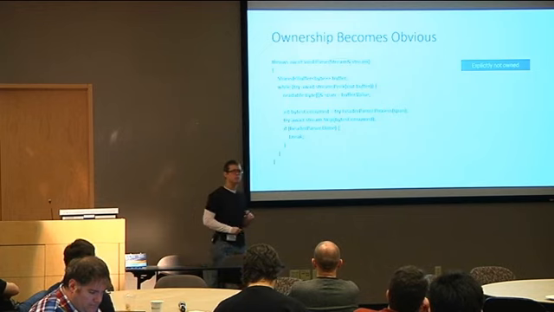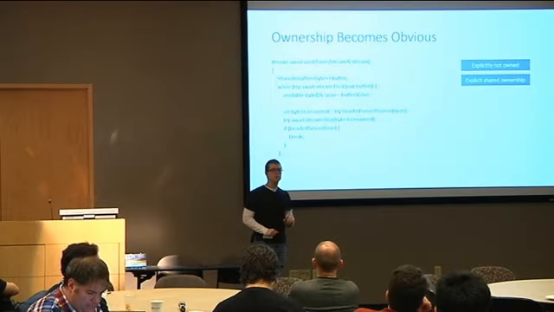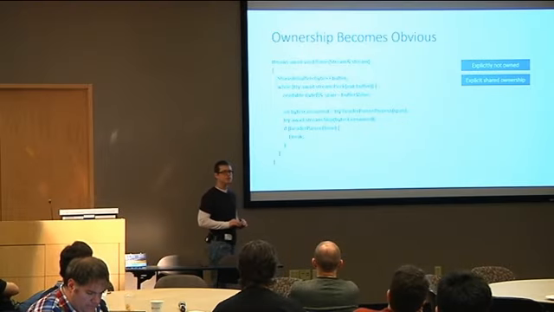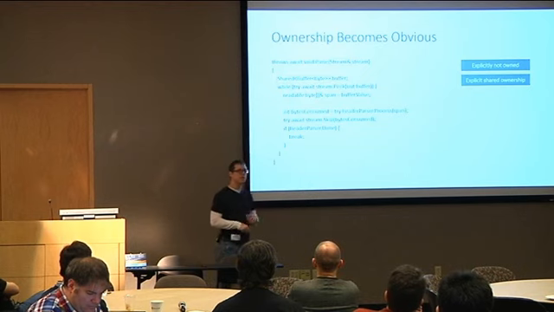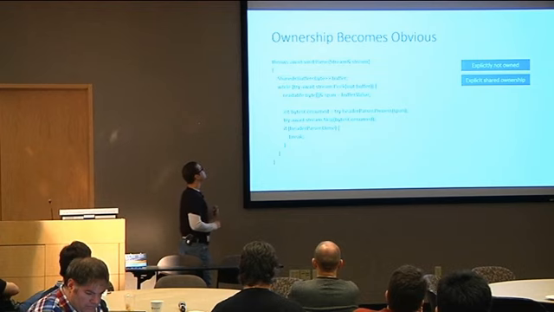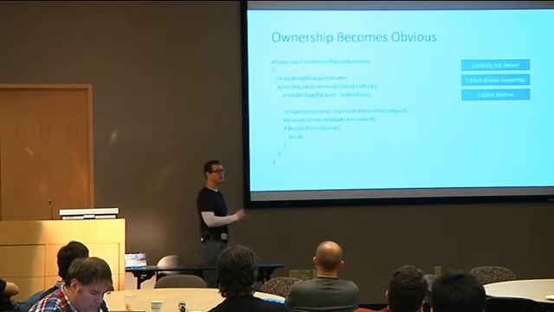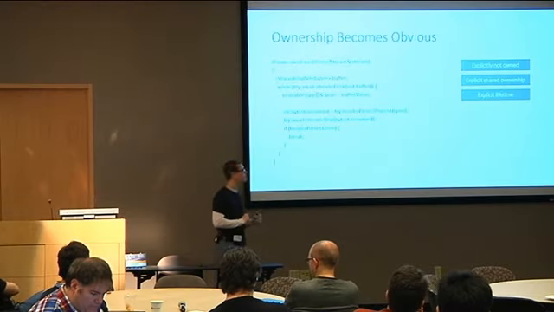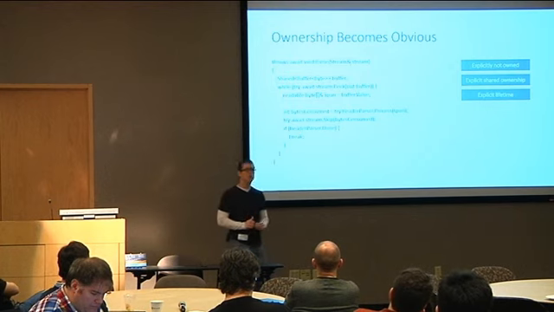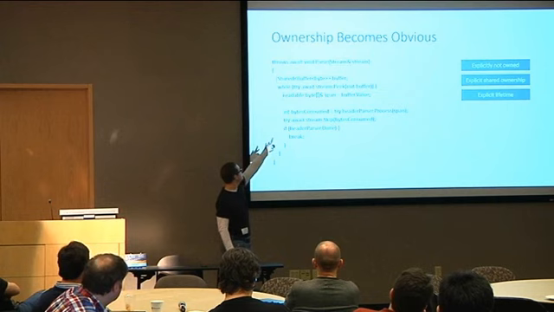Someone else is responsible for creating and maintaining that reference throughout the lifetime of this method. And also, this other disposable type is no longer just hiding in the system. It is now explicitly said that I'm a destructible type, they are shared ownership, and I am one of these owners. And one of the nice things is we got rid of that horrible little span type. That span type used to be there to protect ourselves from dangling pointers and all kinds of other runtime implementations. It is gone. We can directly reference the byte array here because we've now said that it's borrowed.